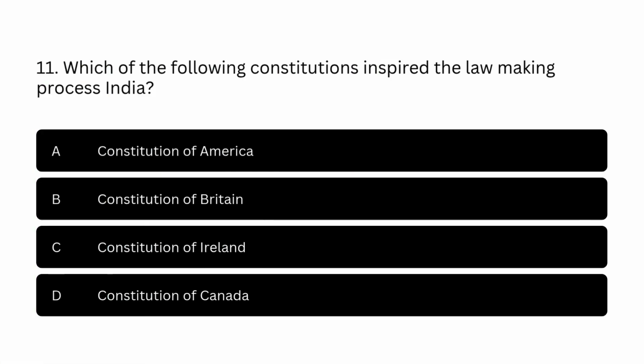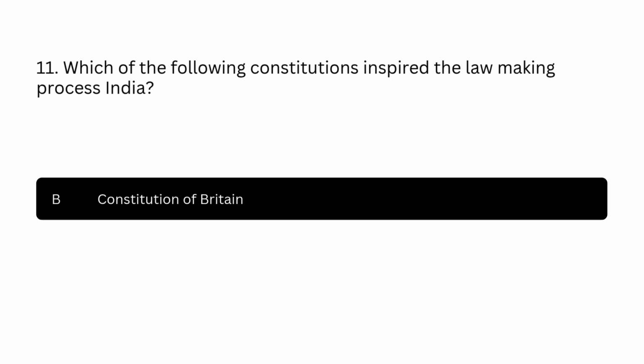Question number 11. Which of the following constitutions inspired the law-making process of India? Option A, Constitution of America. Option B, Constitution of Britain. Option C, Constitution of Ireland. Option D, Constitution of Canada. The correct answer is Option B, Constitution of Britain.